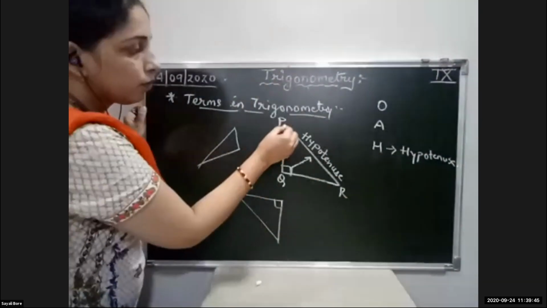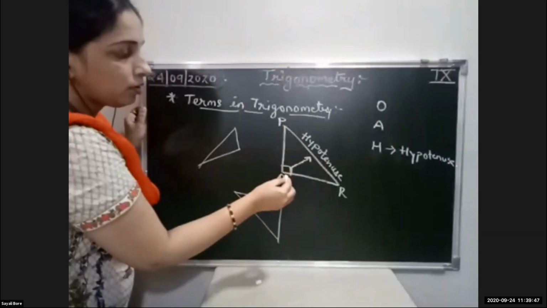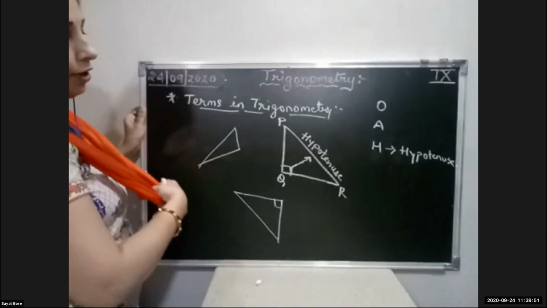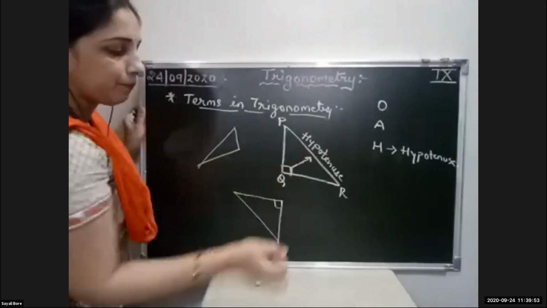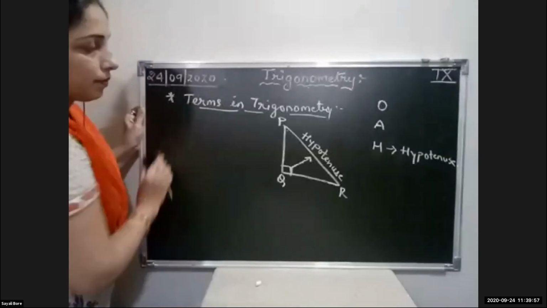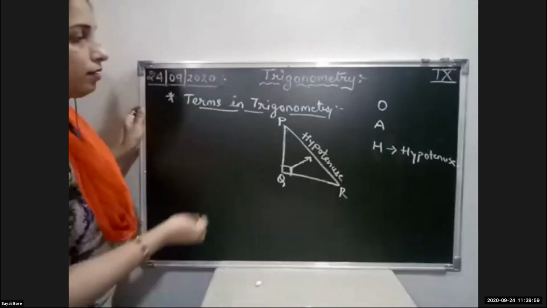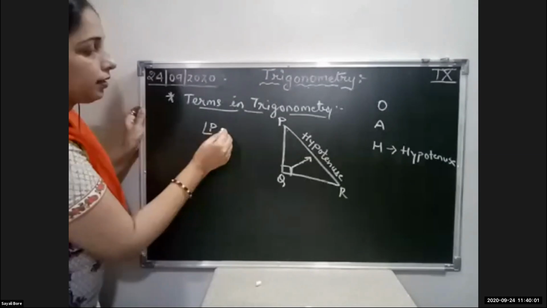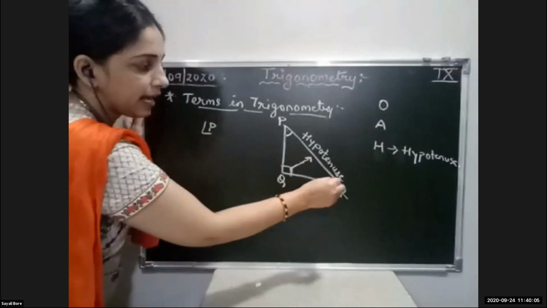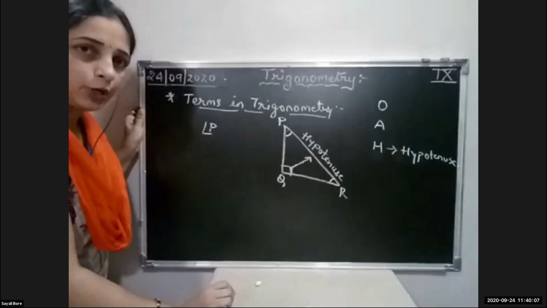Now let us talk about the remaining two sides. If I take angle P, angle P is an acute angle, as well as angle R is also an acute angle.